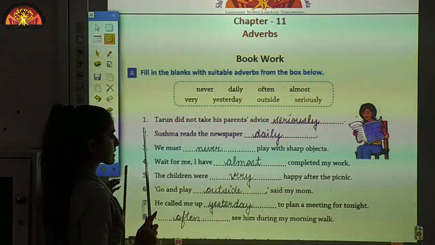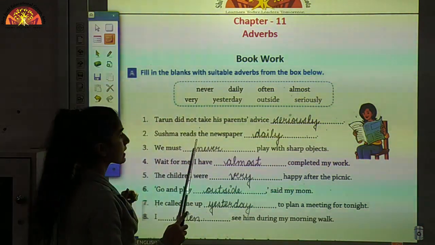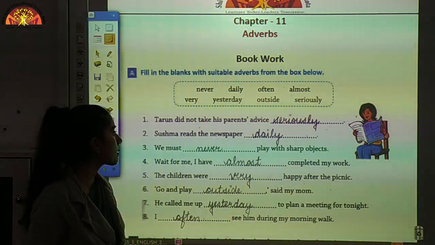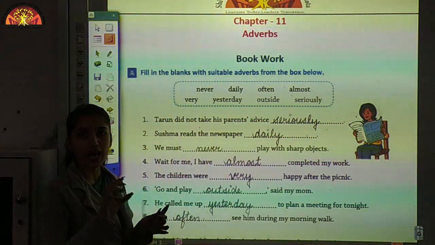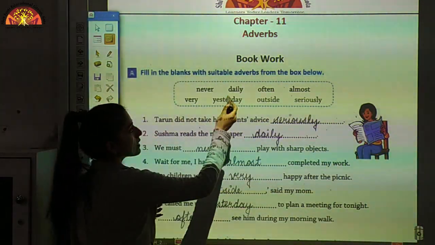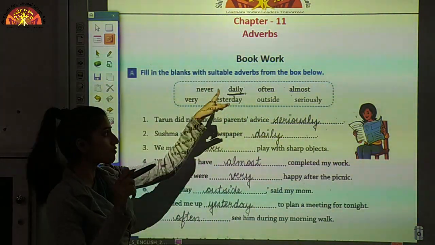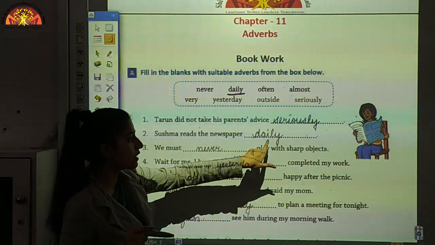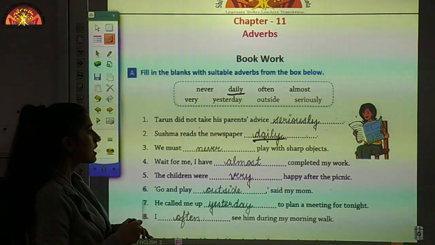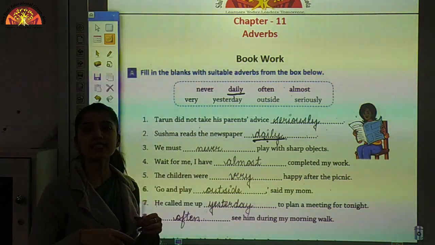So let's take the second one. Sushma reads the newspaper dash. What is the suitable adverb for this blank? Daily. We will write daily over here, as you can see it is already written, because we are showing someone's routine.